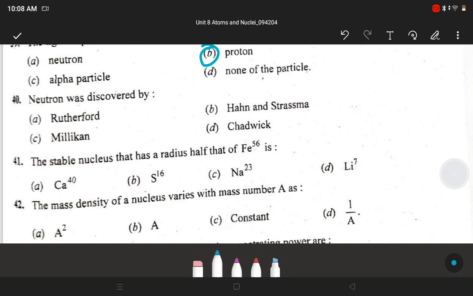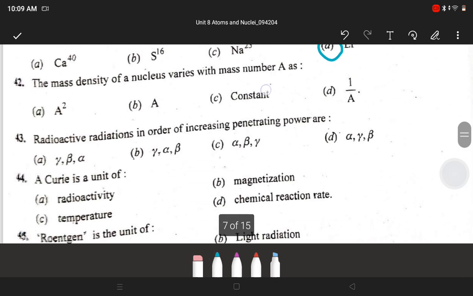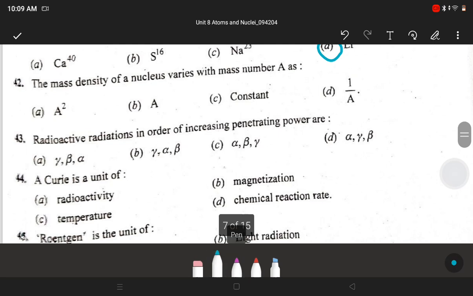Answer is D. Chadwick. Next, the stable nucleus that has radius half that of iron 56 is D. Lithium 7. Next, the mass density of a nucleus varies with mass number A as C. Constant. Next, radioactive radiation in order of increasing penetrating power are C. Alpha, beta, gamma. A QD is a unit of answer is A.